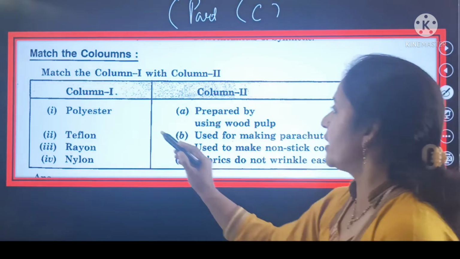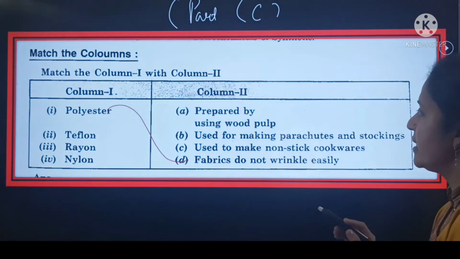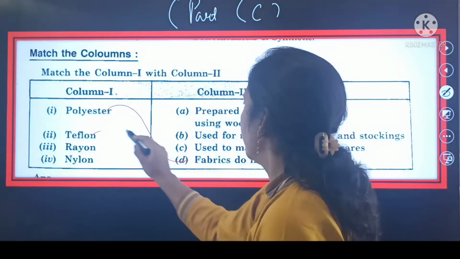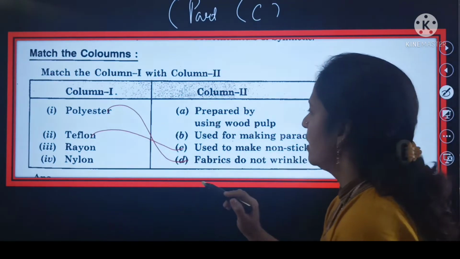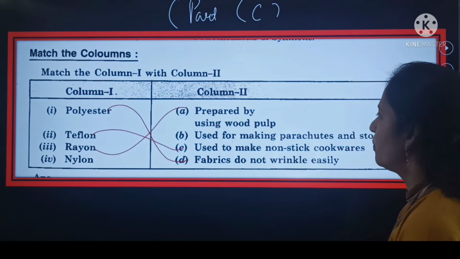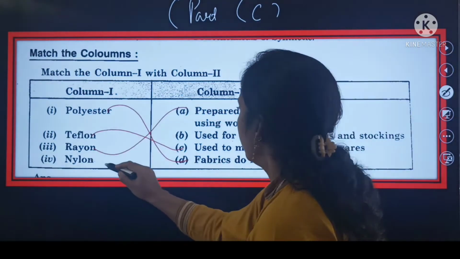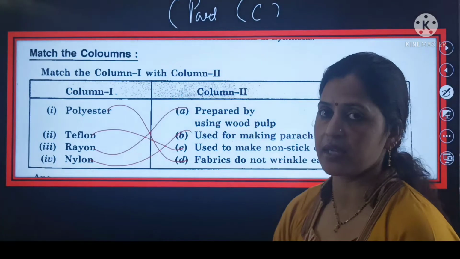So here beta, polyester, fabrics do not wrinkle easily. Teflon, used to make non-stick cookwares. Rayon, prepared by using wood pulp. Nylon, used for making parachutes and stockings.